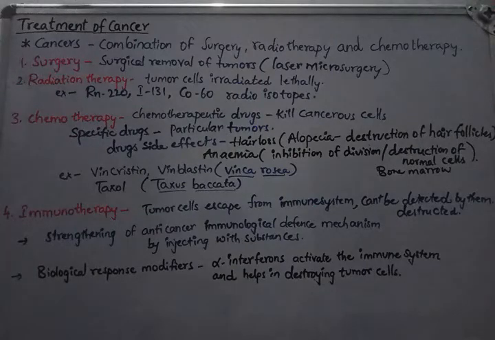Treatment of cancer can be done in a number of ways. Most cancers are treated by a combination of surgery, radiotherapy and chemotherapy. Few cancers can be treated by each individual technique separately. There are different treatment procedures we follow for cancer treatment. The first one is surgery. Direct removal of tumors from the body with the help of surgical methods is followed as an old technique.